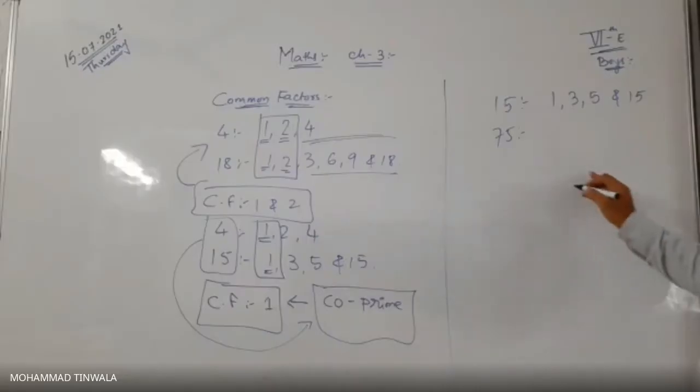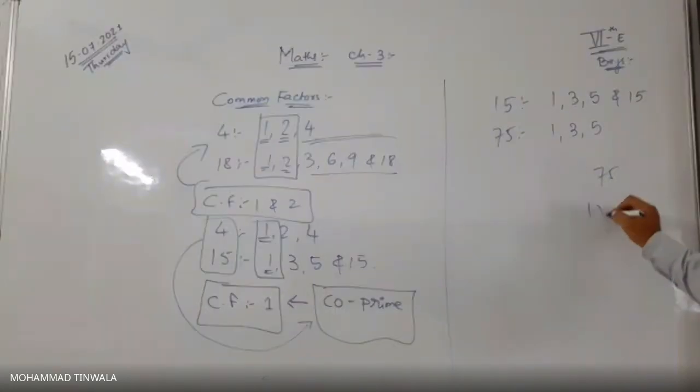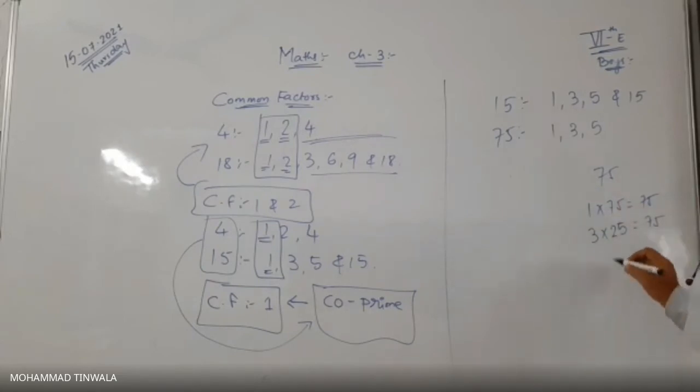So 75 will belong to 1, 3, then 5. 1 75s are 75. Then 3, 2s are 6, 1 3 5s are 15, 75. Then 5 1s are 5, 5 5s are 25, 75.